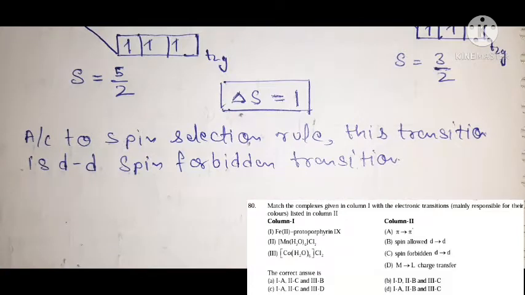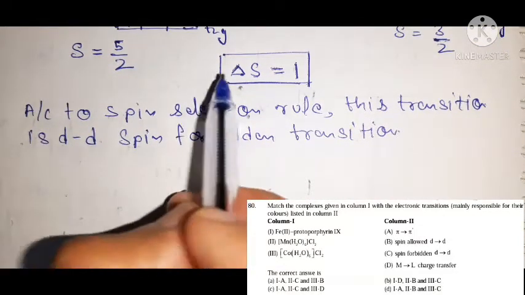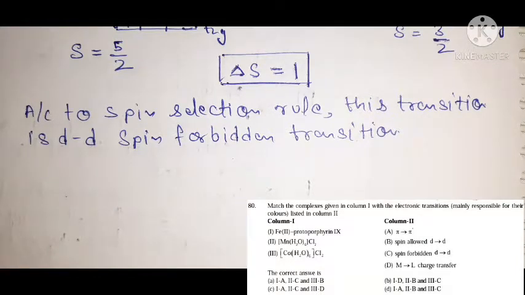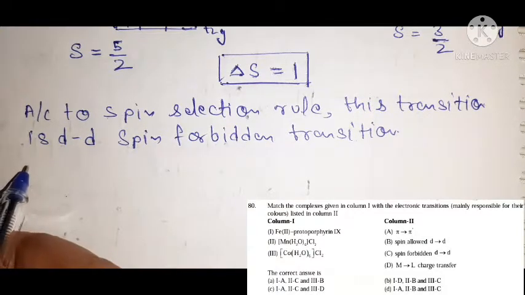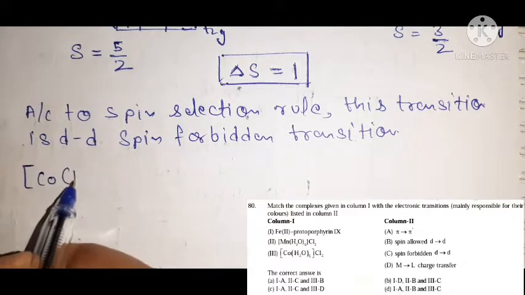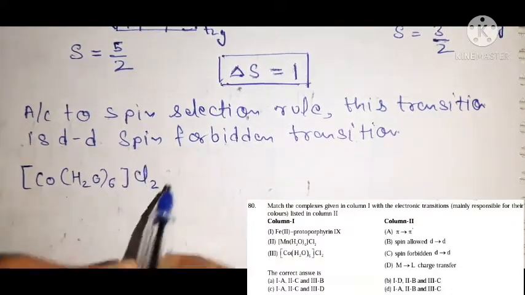So this transition is a d-d spin forbidden transition, because delta S is not equal to 0. Now we talk about the third option, that is, in column first we have another cobalt complex. This complex is the complex of cobalt, Co(H2O)6 Cl2.